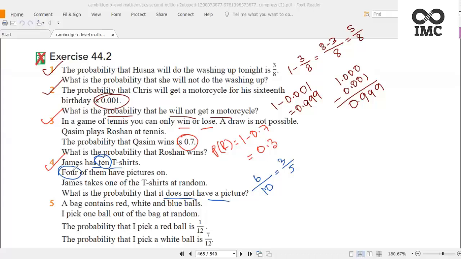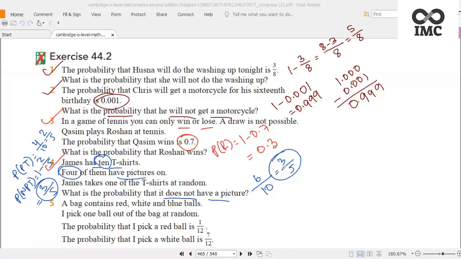Or we can say the probability of a picture t-shirt is 4 by 10, which means 2 by 5. So the probability of a non-picture t-shirt will be 1 minus 2 by 5. 5 is our LCM. 5 minus 2, so the answer will be 3 by 5. Look, both ways we get the same result.